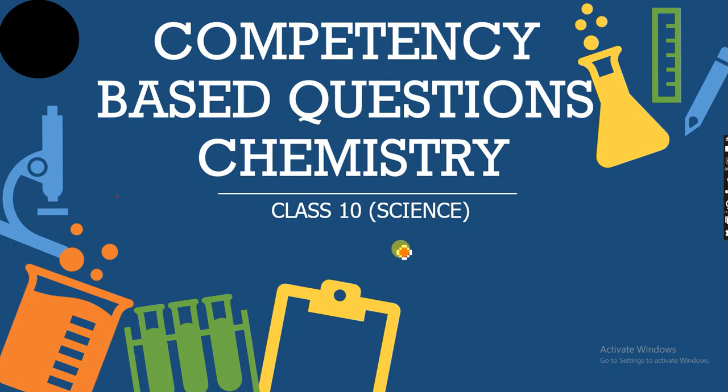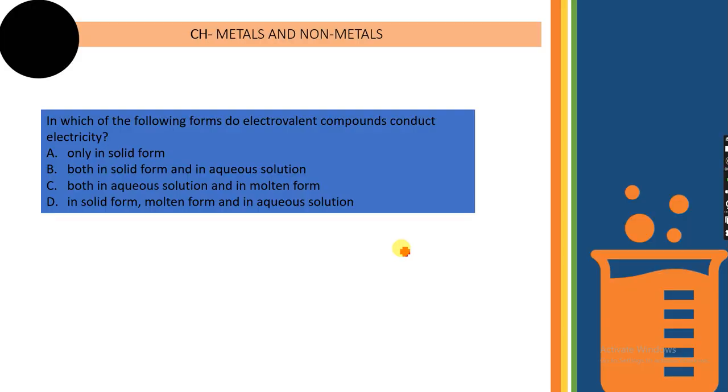Okay, so let's move to today's part, that is the first question. In which of the following forms do electrovalent compounds conduct electricity? Option A, only in solid form. Option B, both in solid form and in aqueous solution. Option C, both in aqueous and in molten form. Option D, in solid form, molten form and in aqueous solution, that is in three forms.